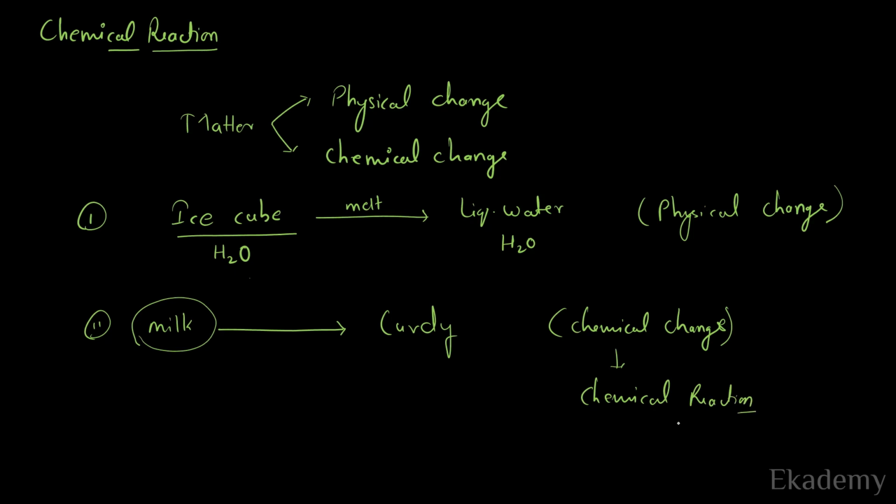So now you must be wondering, what is chemical reaction then? So chemical reaction is a process in which one substance loses its identity and forms a completely new substance. Or you can also define it like this: chemical reaction is a process in which the initial substance gets transformed into a new substance.